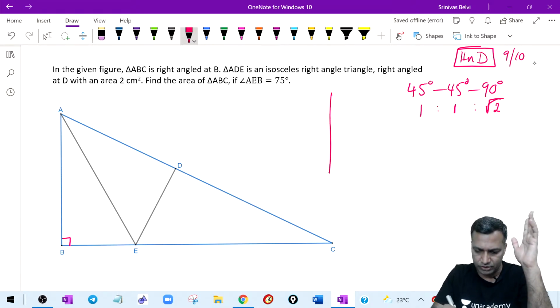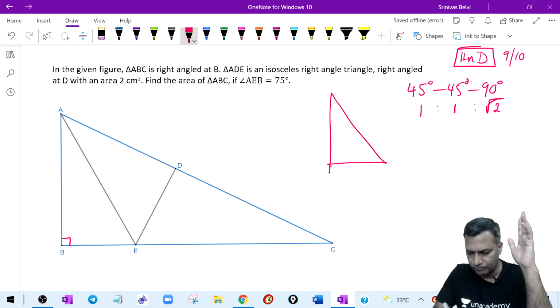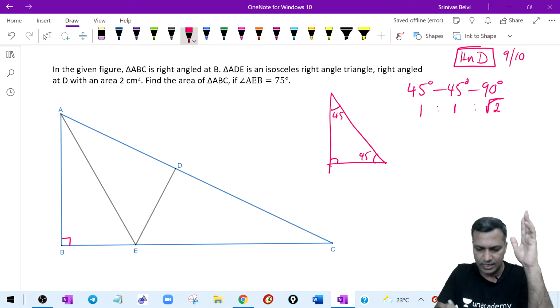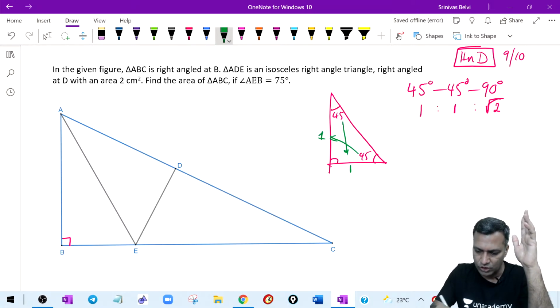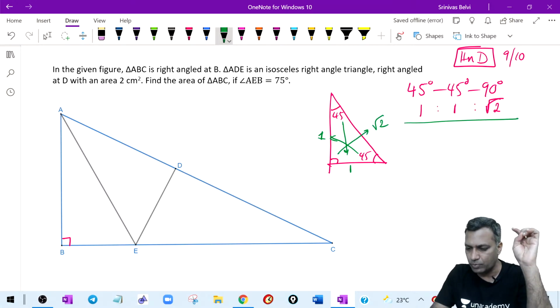If you are not getting it, let me draw quickly. Let's say this is 45 degrees, this is 45 degrees and 90 degrees. If the side opposite this 45 is 1 unit, and the side opposite this other 45 is 1 unit, then the side opposite the 90 degree would be root 2 units. There is another important proposition.